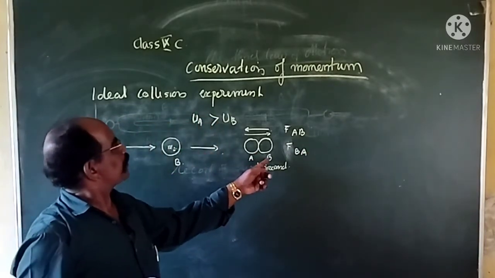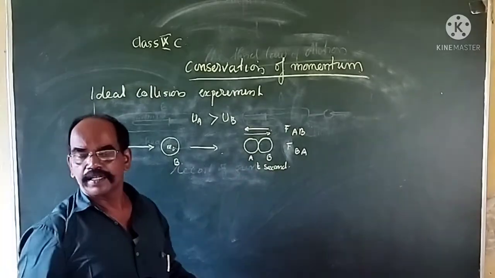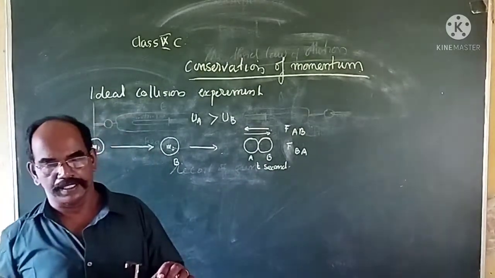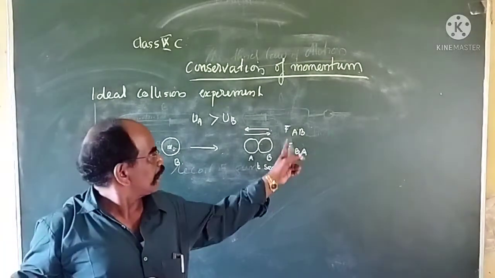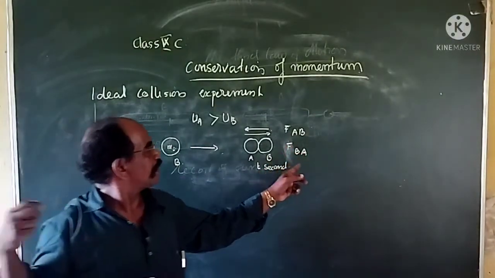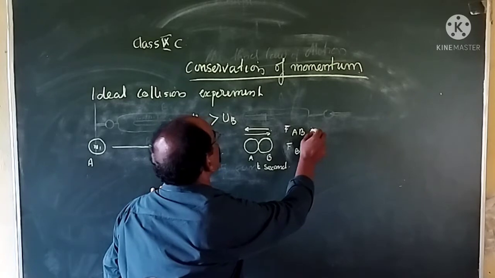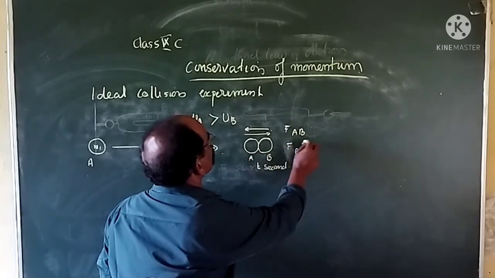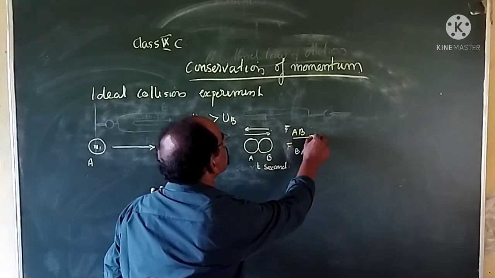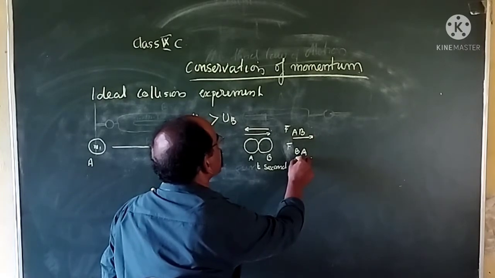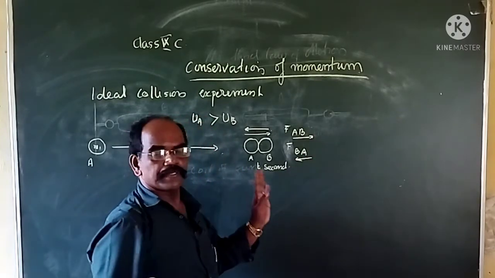Now from this picture, you can understand what F_AB and F_BA are. This one is in this direction and this one is opposite. Clear?